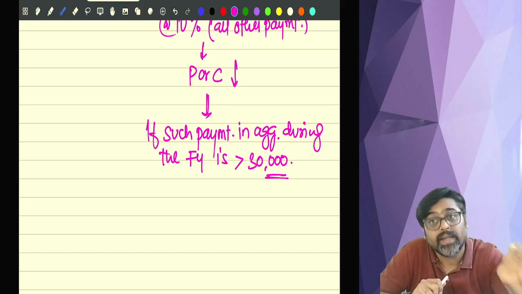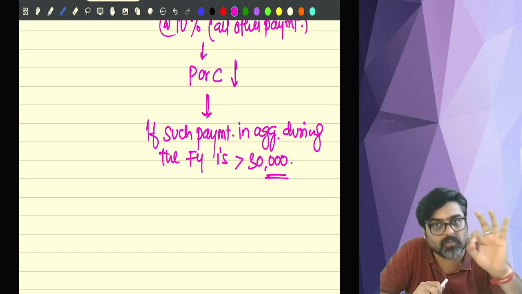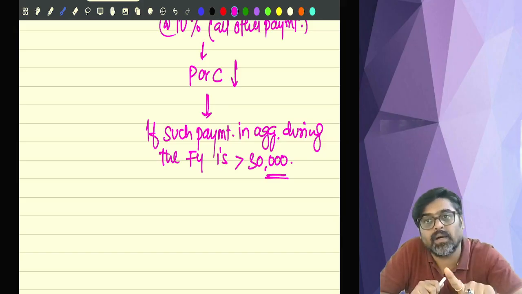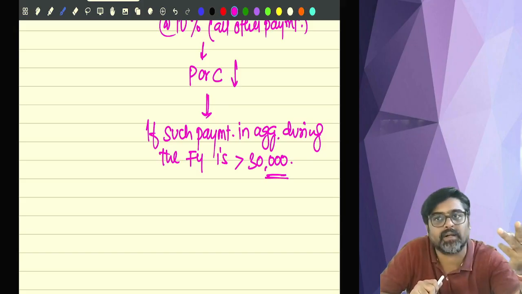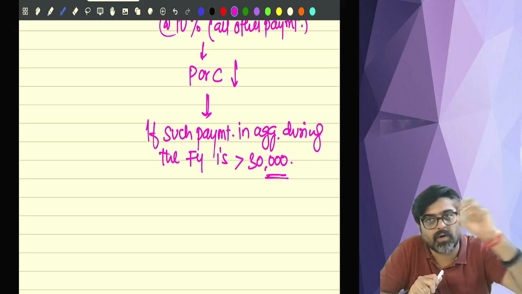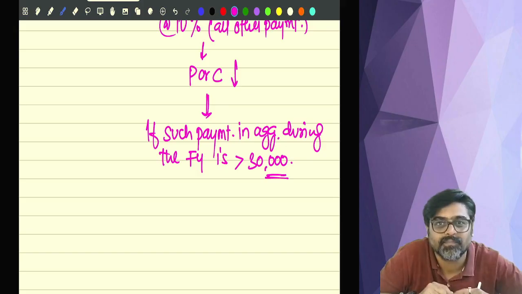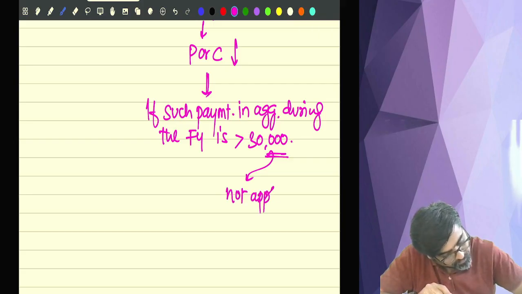So if in aggregate the professional fees paid in a year to a resident is more than 30,000, only then the TDS will come. If during the year fees for technical services is paid to a resident, and if that fees for technical services in aggregate during the year is more than 30,000, TDS will come under section 194J. So that 30,000 limit is applicable for each item separately, but not applicable for director's remuneration.